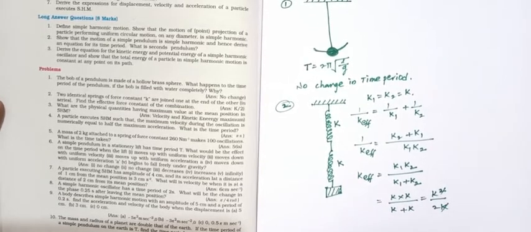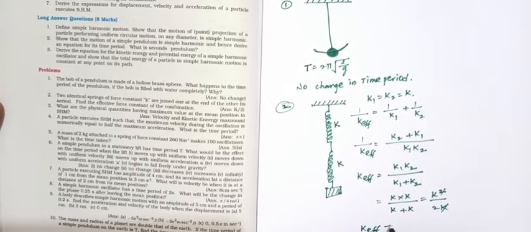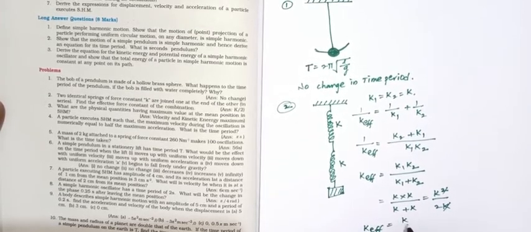K gets cancelled. So the effective spring constant equals K by 2.